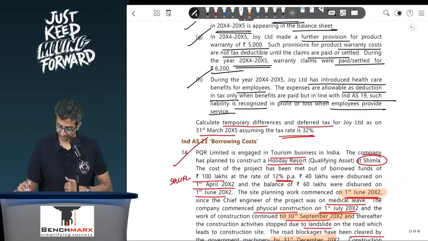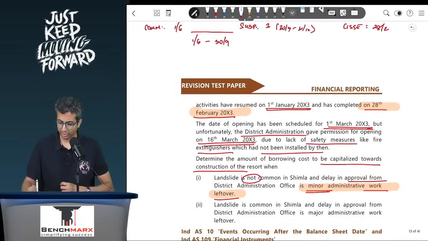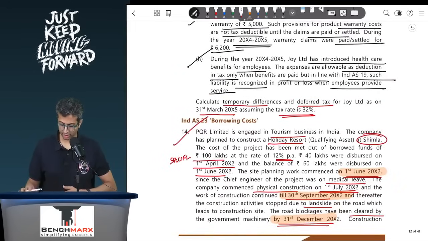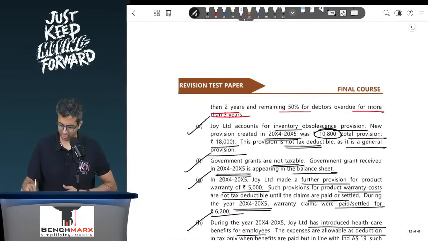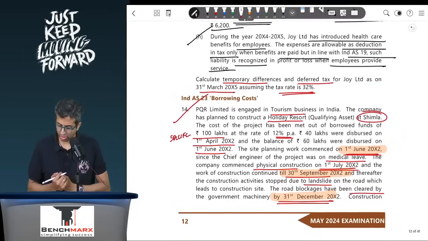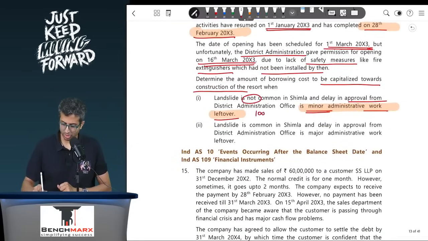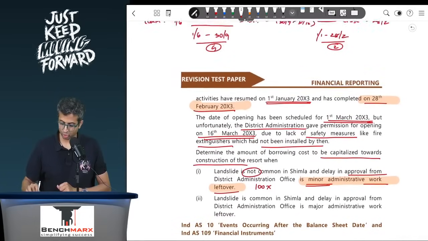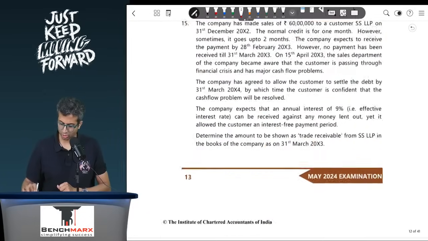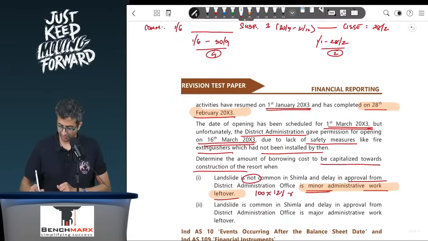And it will then happen from 1st of January to 20th of February. So a total of 4 months over here and a total of 2 months over here. That is a total period of 6 months. So your actual borrowing cost during these 6 months. By June, the entire 60 lakhs was also disbursed, and hence your borrowing cost to be capitalized would be based on the entire 100 into, let us say, what is the rate of interest? I think this is given to you as 12% into 6 by 12.